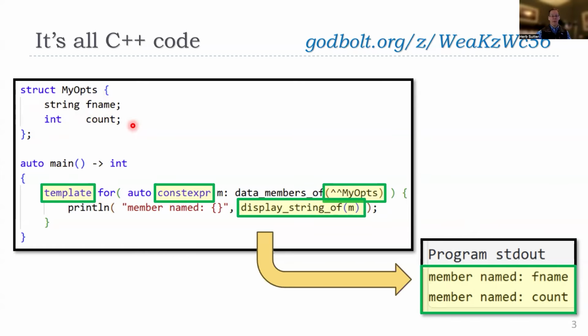The member functions of a type. I can print their names, their types, return types, function signatures, parameters, all of those kinds of things. And it's very similar to what we already do in C++. It's just now we can for each over parts of the program itself. But it's still just C++ code.